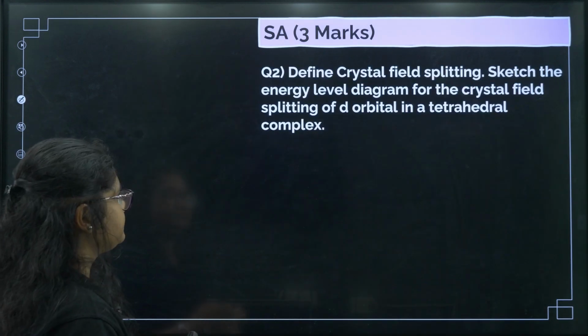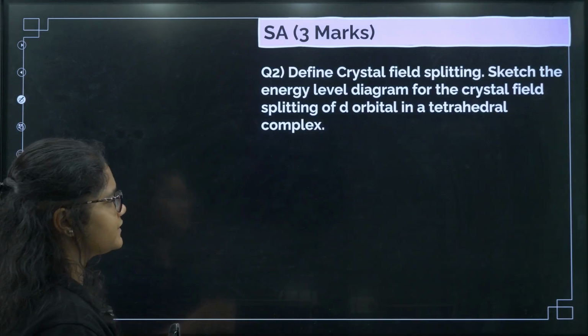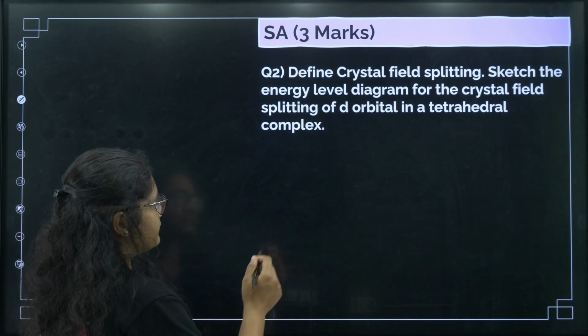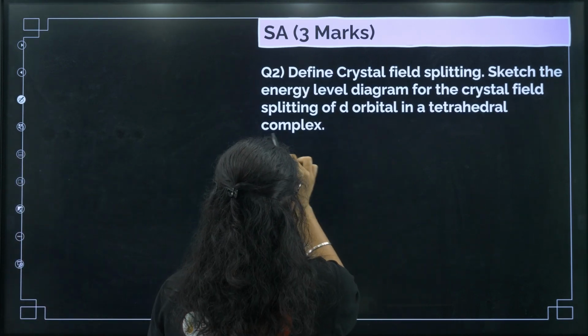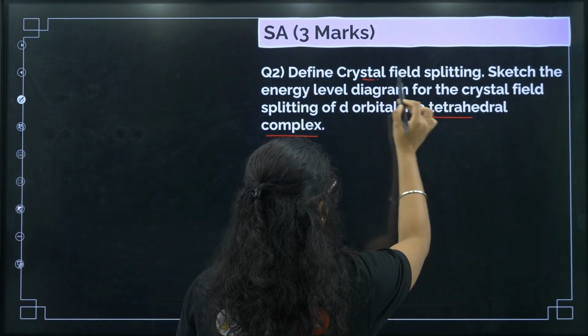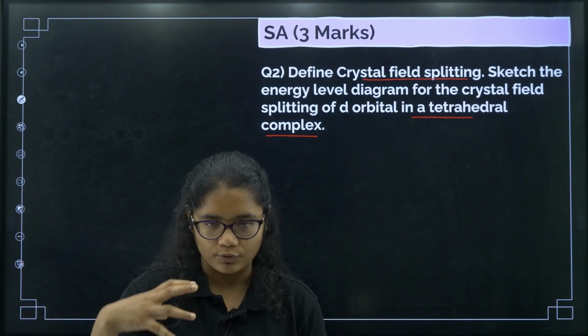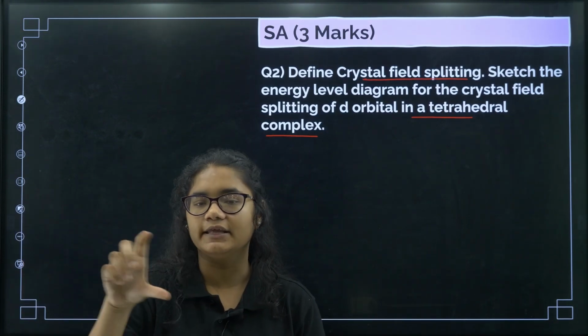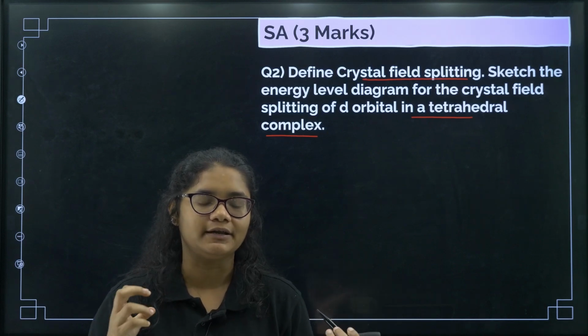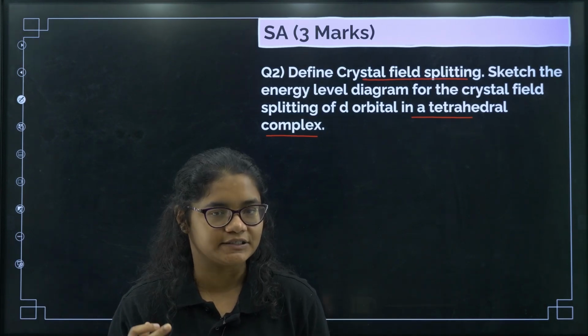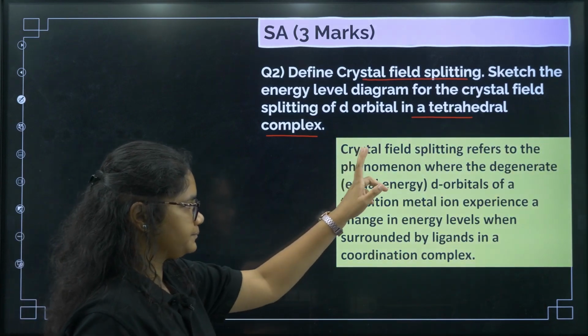Next question. Define crystal field splitting. Sketch the energy level diagram of crystal field orbital splitting in the tetrahedral complex. Now what is crystal field splitting? So when ligands approach, the degenerate d orbitals get split into different energy levels. That is called crystal field splitting energy. So how will you define it?